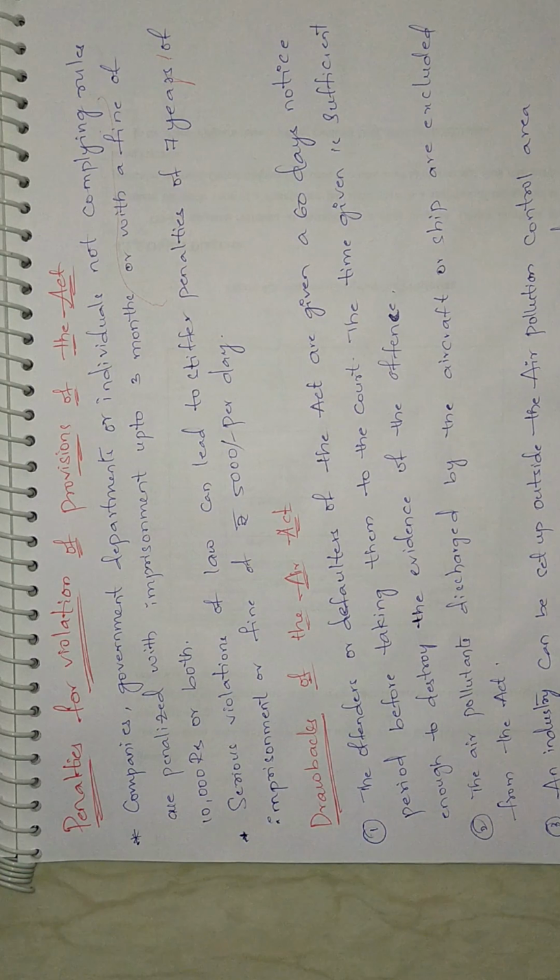Okay, and now a few drawbacks of the Air Act. We didn't have drawbacks for the previous Water Act and Environment Act, but we have a few here. One major thing is that the offenders or defaulters of the act are given a 60-day notice period before being taken to court. That means whoever violates the rules is given 60 days' notice before being produced in court. Now this 60 days is more than enough time to destroy all the evidence.